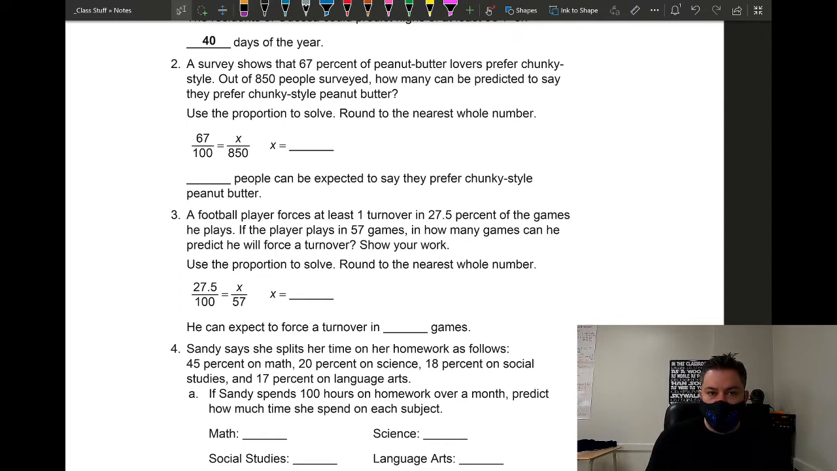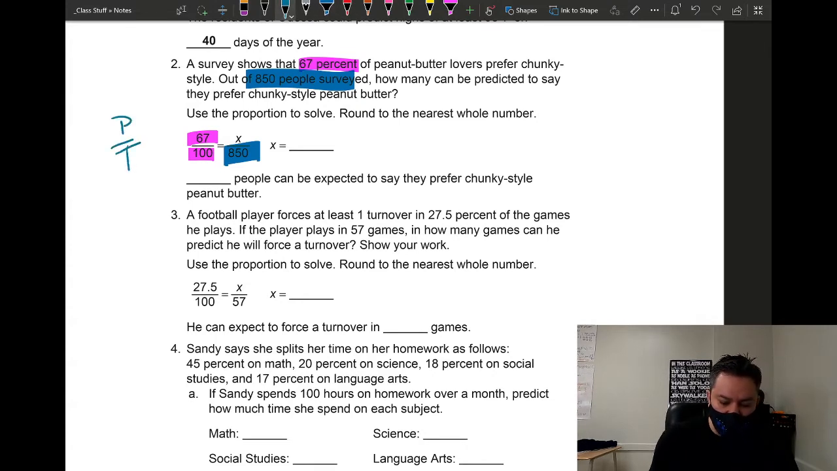So in this case, we're going to use a proportion. I know right here, this is the keyword, 67%. They write it as a fraction. 67% is 67 hundredths. Now, the total is right here. They surveyed 850 people, so they put it right here. And you're looking for the part. Remember, because we're still talking about part over total. And all you have to do is cross multiply.